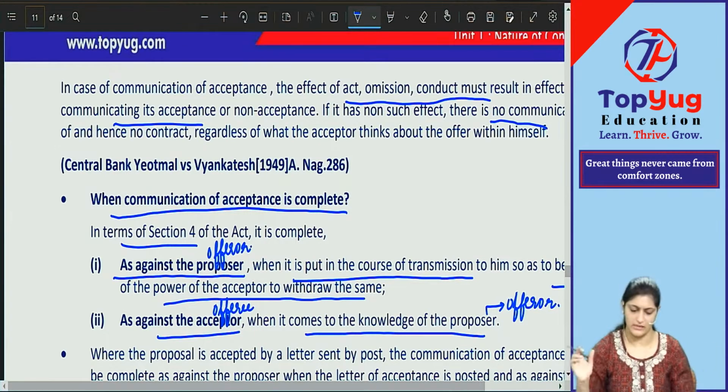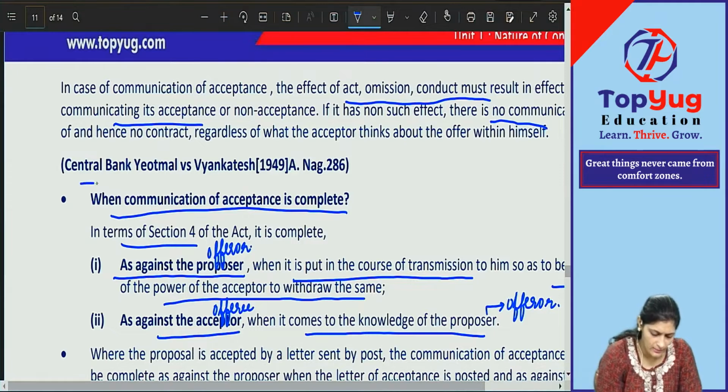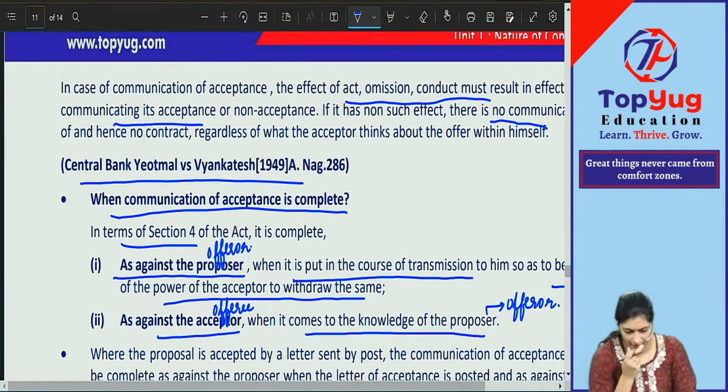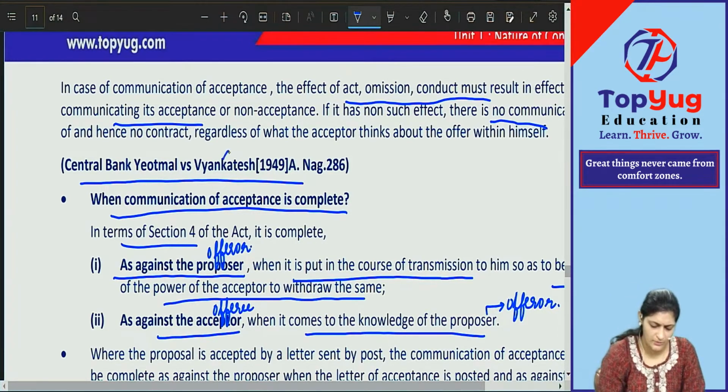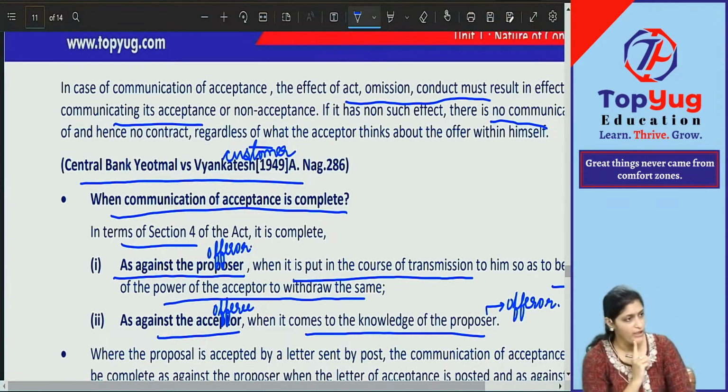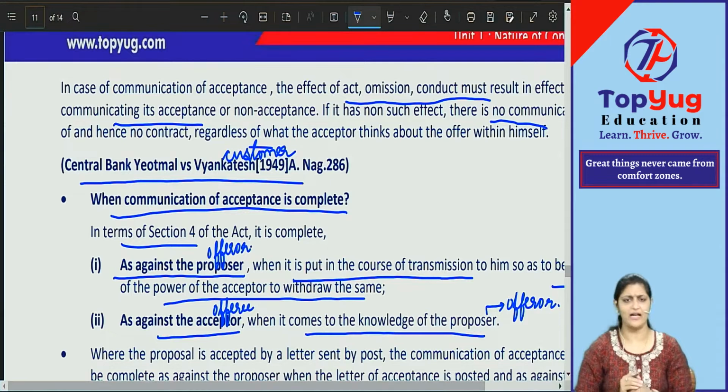See, in this case, there is Central Bank Yotmal versus Venkatesh. In this case, what happened? I'll just explain you the case to understand. This person is the customer for the bank. He took some loan, and when you take some loan, will that bank give you, okay, you want 20 lakhs loan? Okay, take it. Or they'll ask for some security. Obviously, they'll ask for some security.